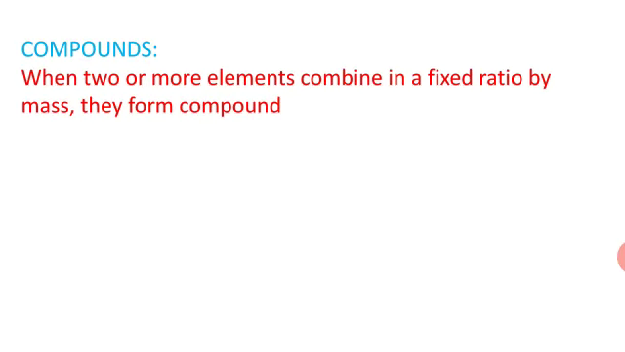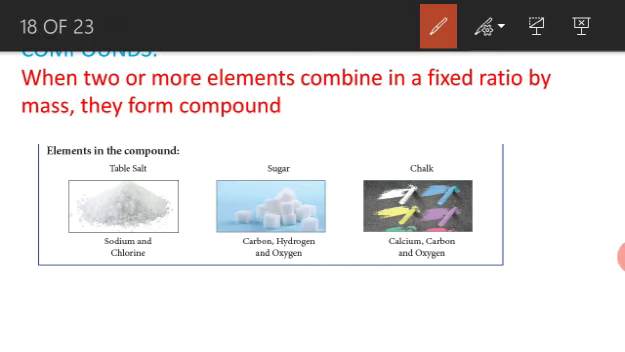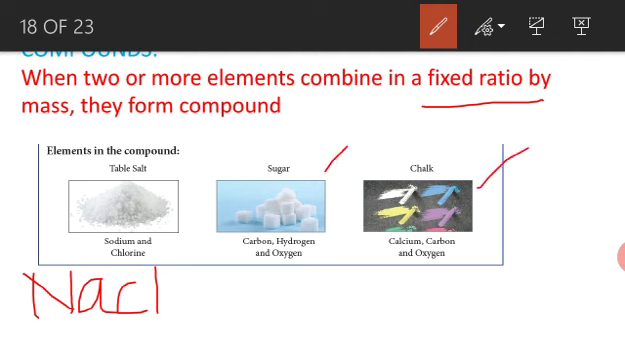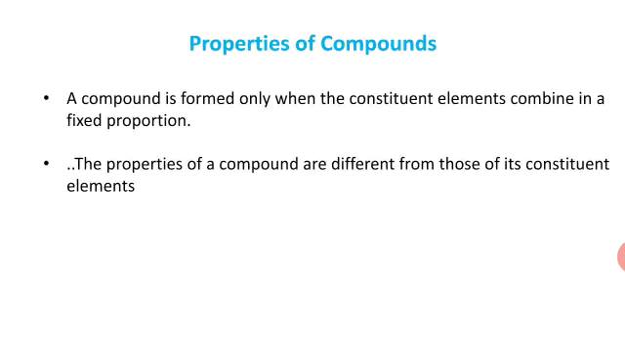Next, compound. What is meant by compound? When two or more elements combine in a fixed ratio by mass, they form a compound. Elements combine to make a compound with a fixed ratio. For example, sodium chloride, table salt, NaCl, and sugar, chalk piece, are combined in a fixed ratio. This is called what, students? Compounds.